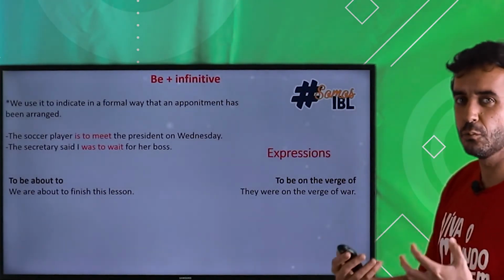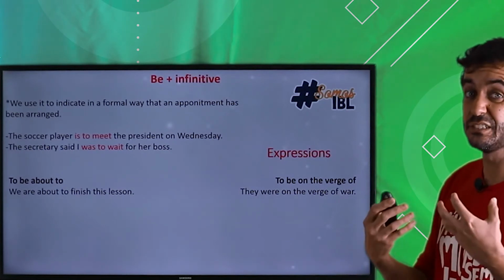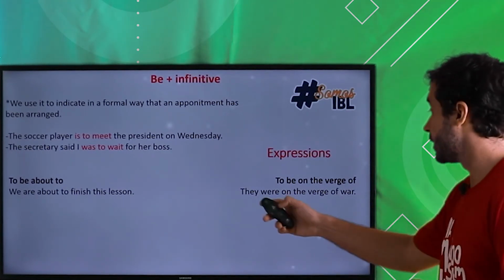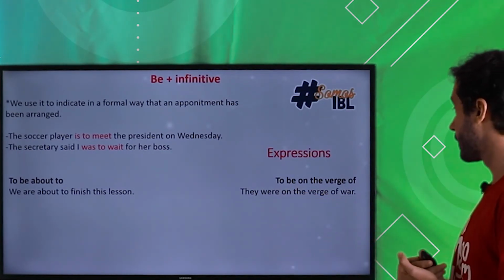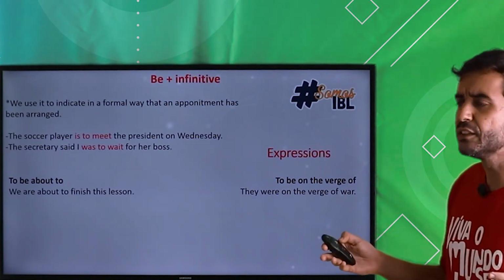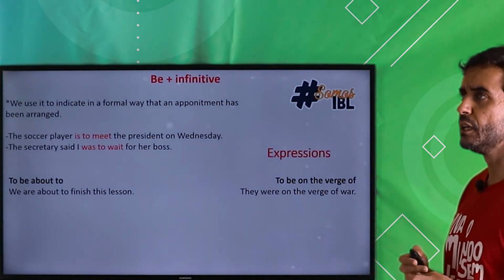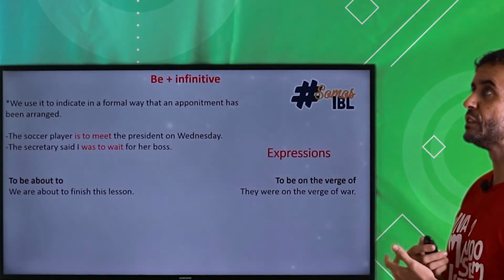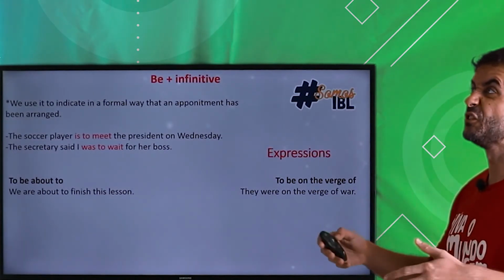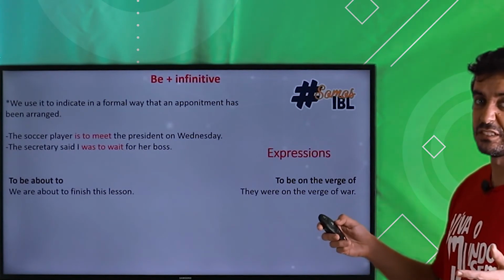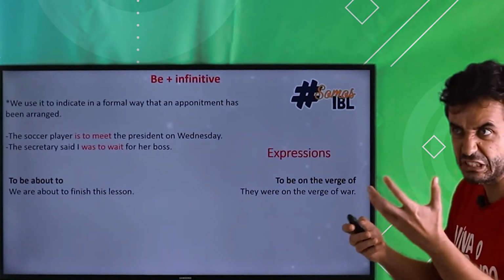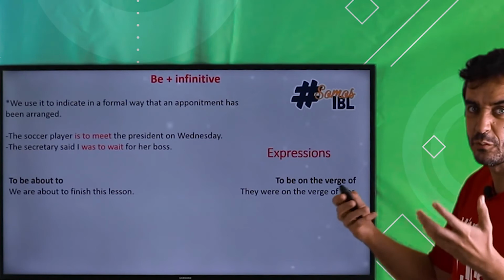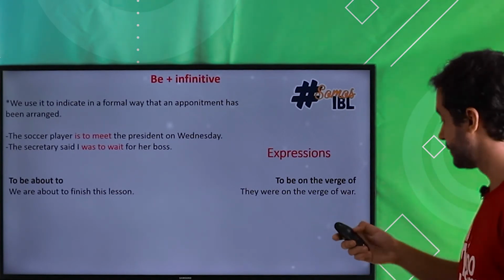You can see war happening, right? You can predict war happening, right? So they were on the verge of war. Okay, so you can either say his father was on the verge of yelling at his son. Okay, you can see that he was getting angry and something was unstoppable, right?